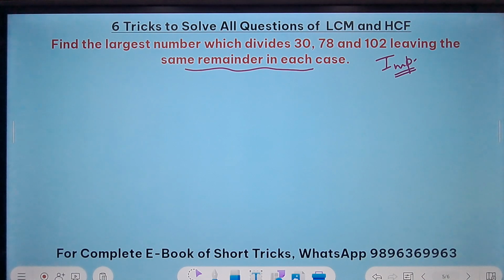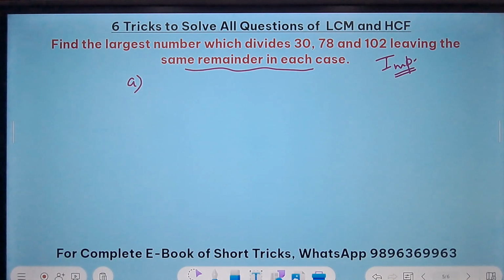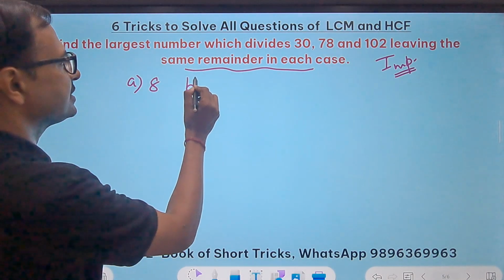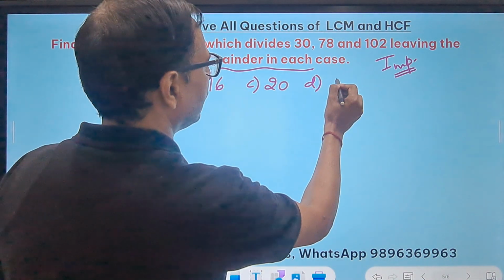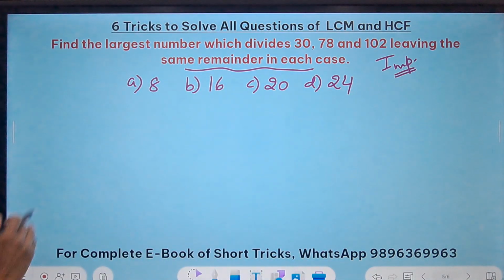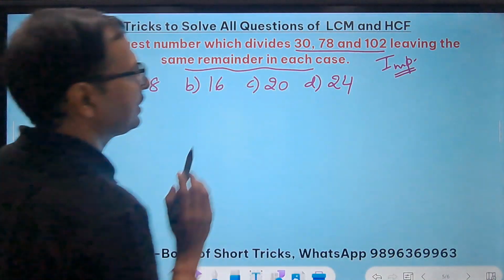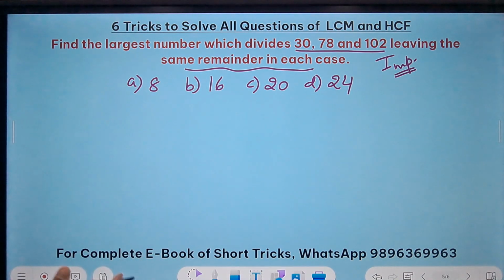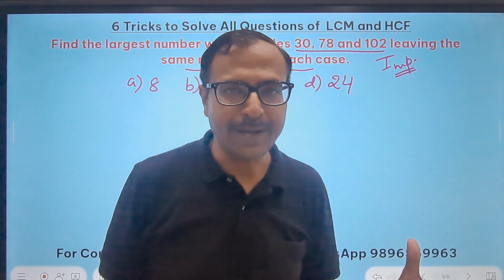So there are some options given here also. I'll write them directly. A is 8, B is 16, C is 20 and D is 24. Now these are the options given in the question. Largest number which divides 30, 78 and 102, leaving the same remainder in each case. Now this question actually requires smartness and not a method.